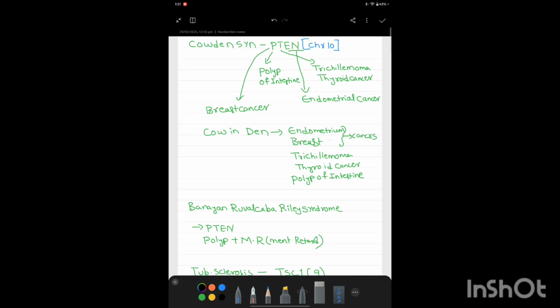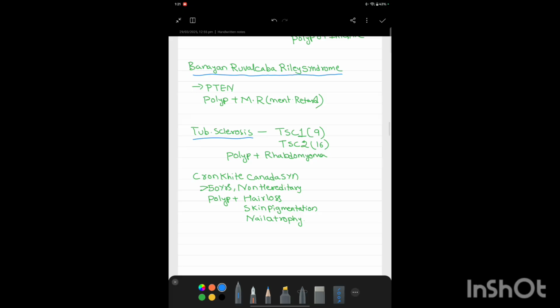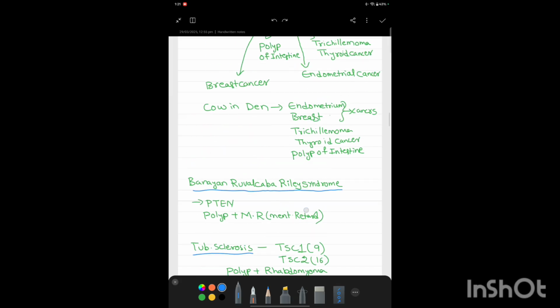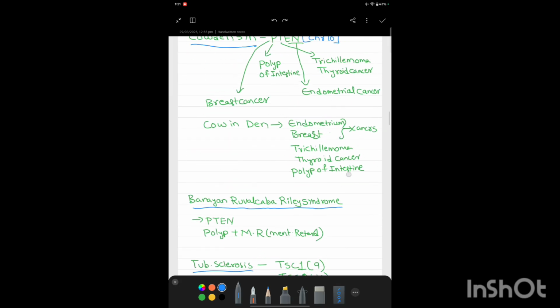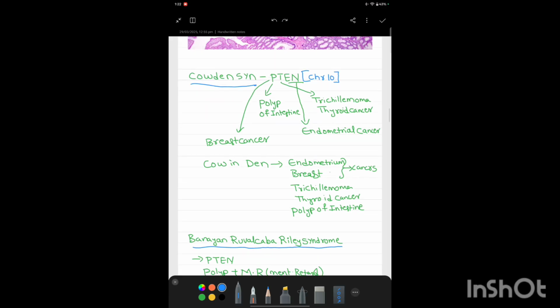Along with juvenile rectal polyposis and Peutz-Jeghers syndrome, hamartomatous polyps can also be seen in Cowden syndrome, Bannayan-Riley-Ruvalcaba syndrome, tuberous sclerosis, and Cronkhite-Canada syndrome. So these four syndromes can also show hamartomatous polyp association. Now let us learn about the individual syndromes.